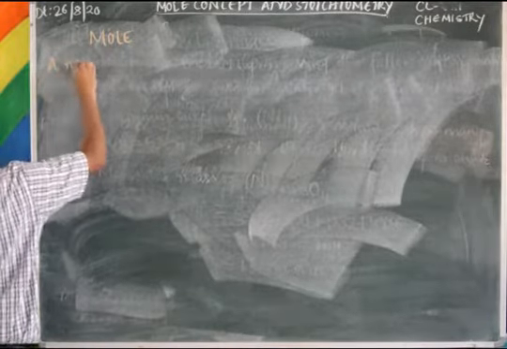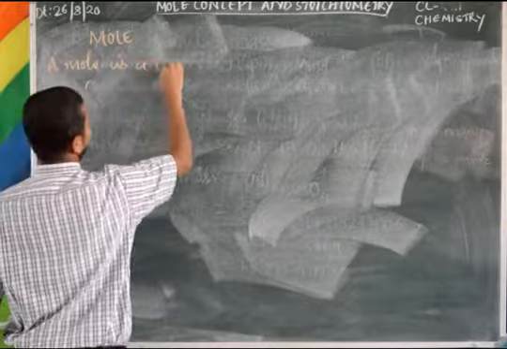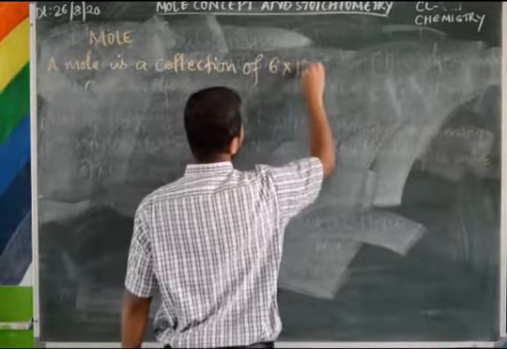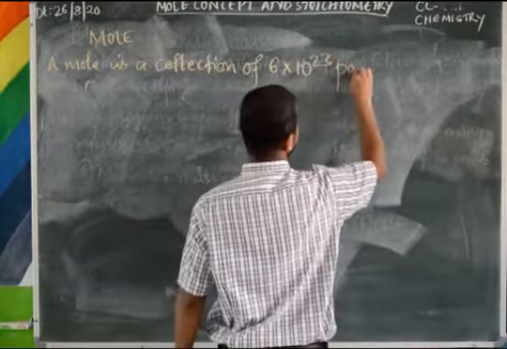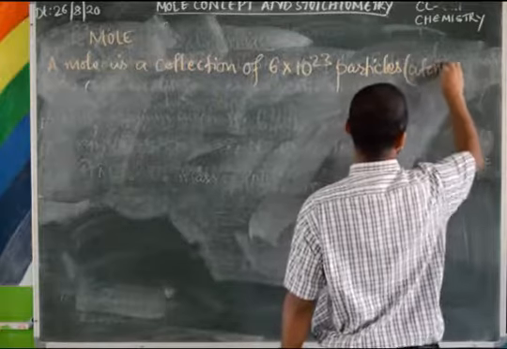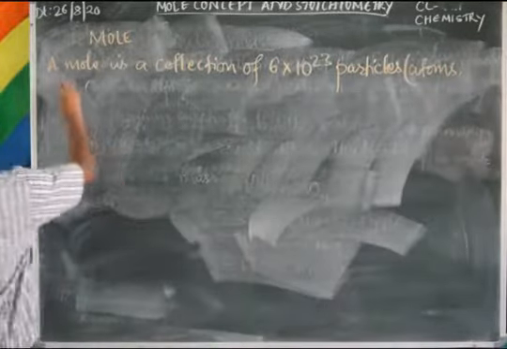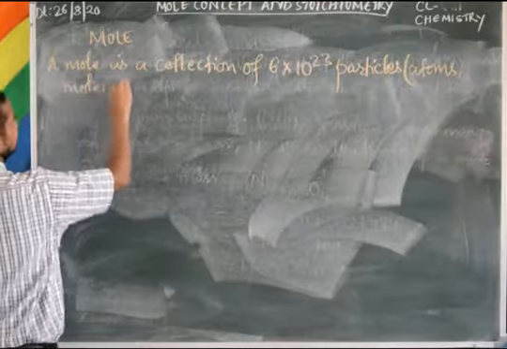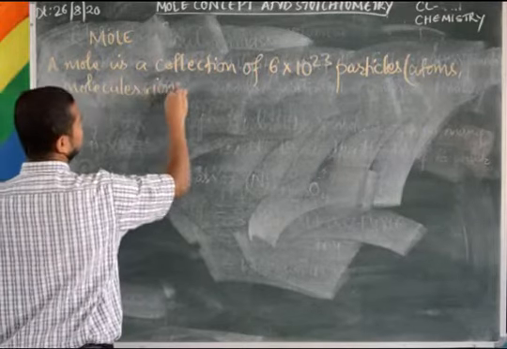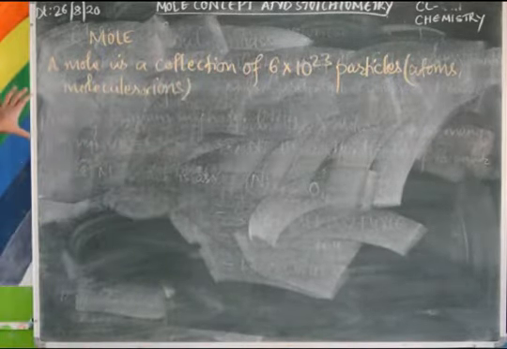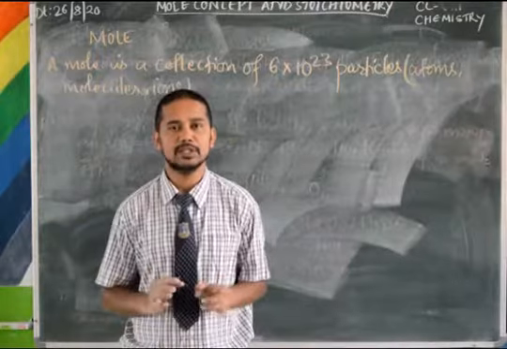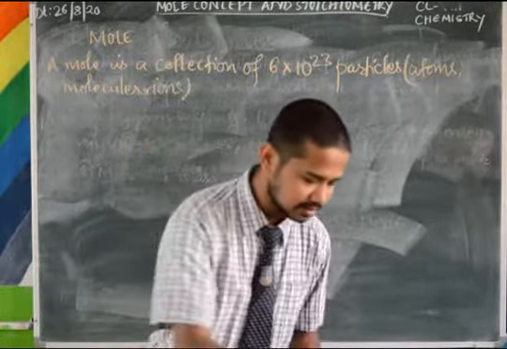A mole is a collection of 6 into 10 to the power 23 particles. These particles may be atoms, molecules, ions, anything.